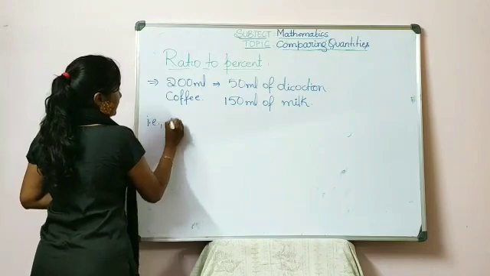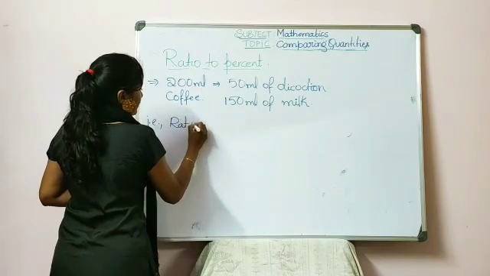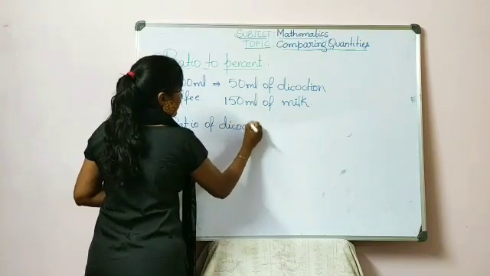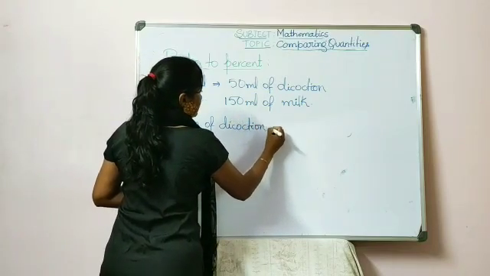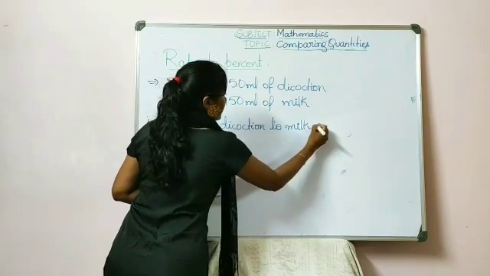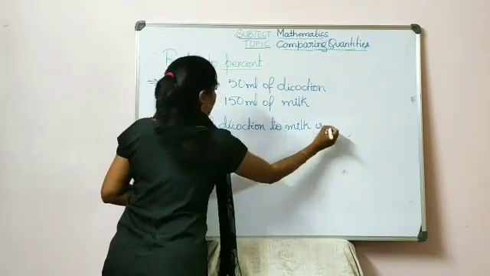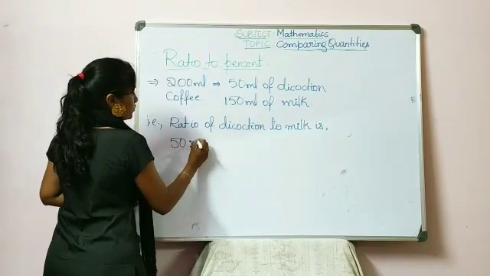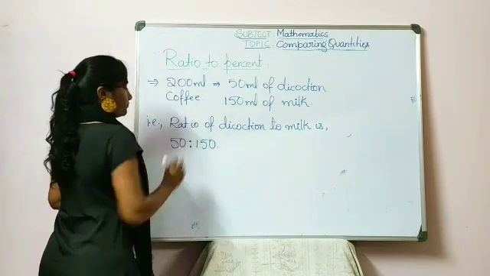That is, ratio of decoction to milk is 50:150.